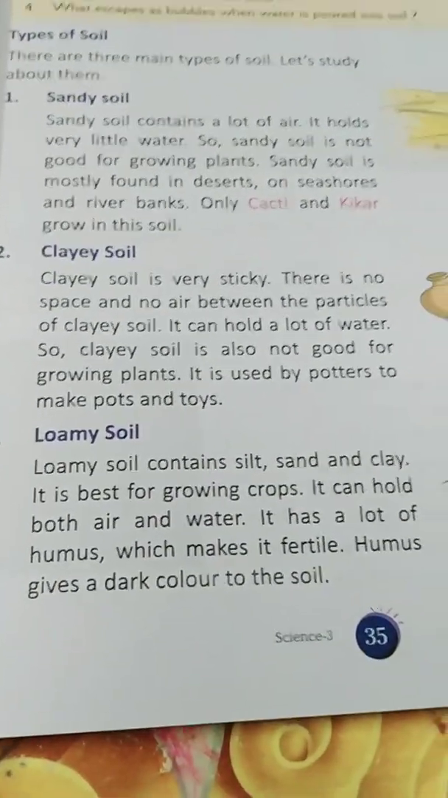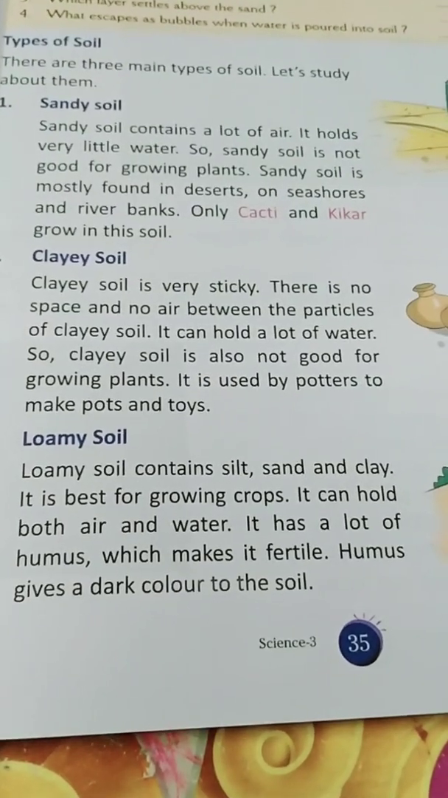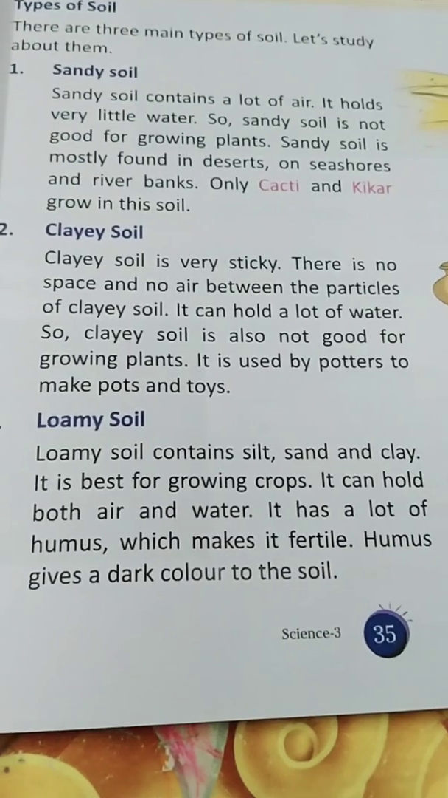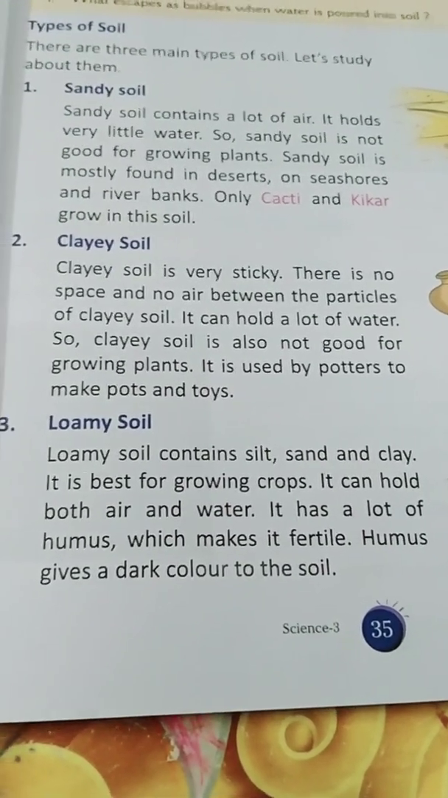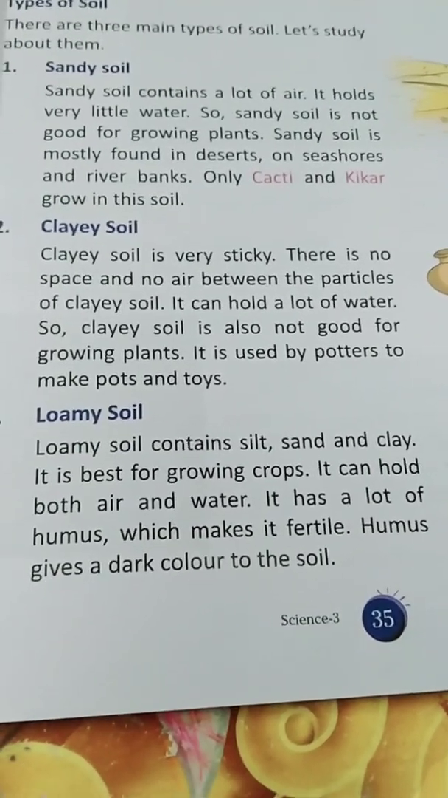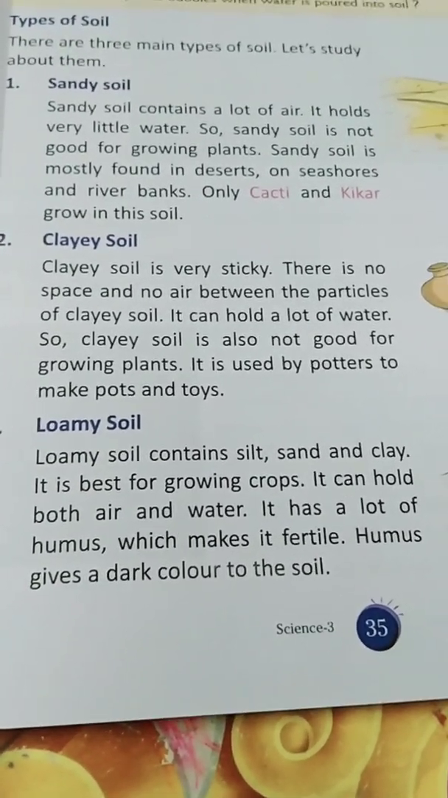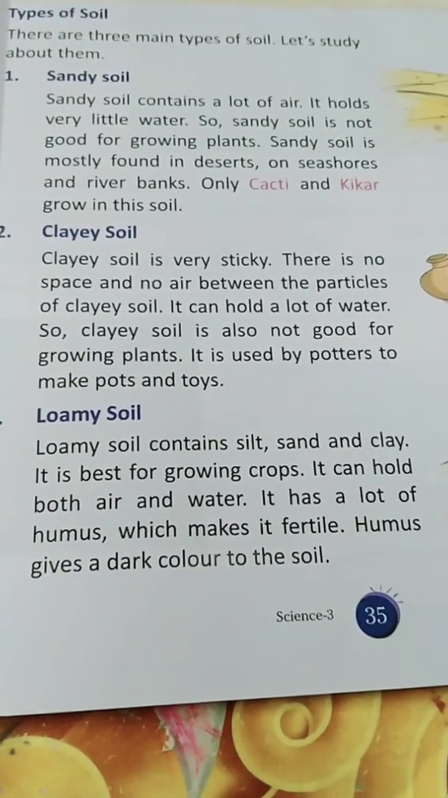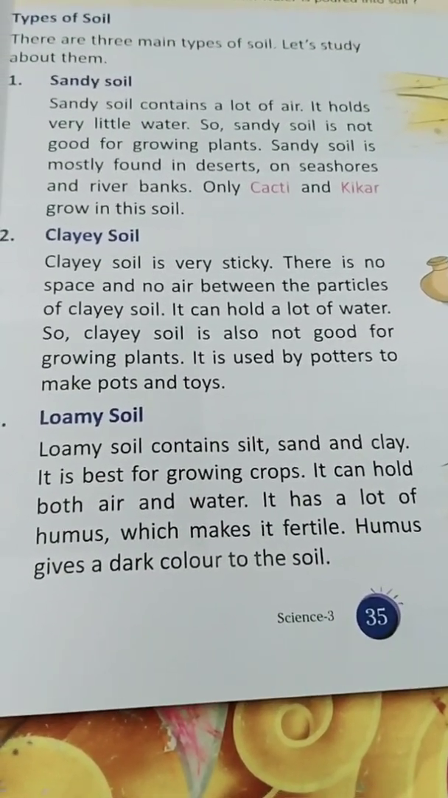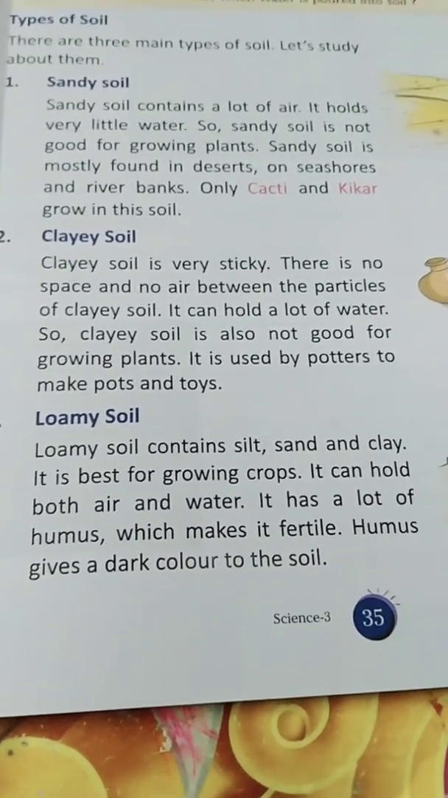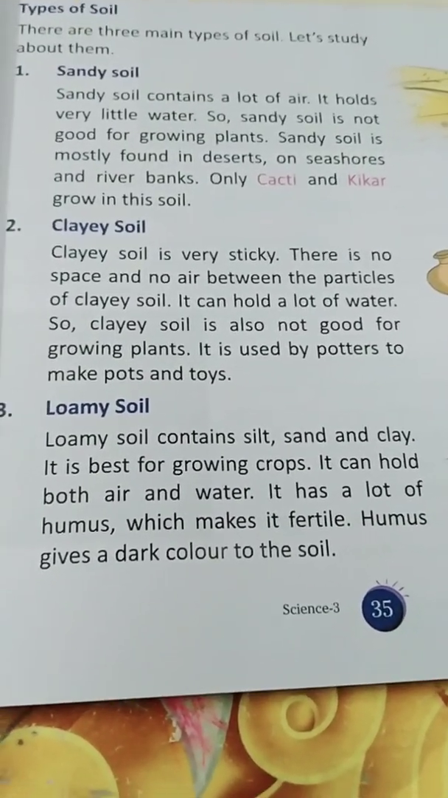Now loamy soil. Loamy soil contains silt, sand and clay. It is best for growing crops. It can hold both air and water. It has a lot of humus which makes it fertile. Humus gives a dark color to the soil. So loamy soil is good for crops because it is very fertile soil. And what is fertile? Where things can be grown.